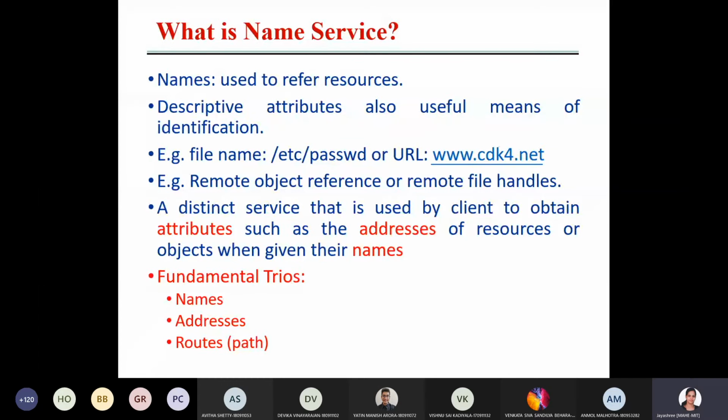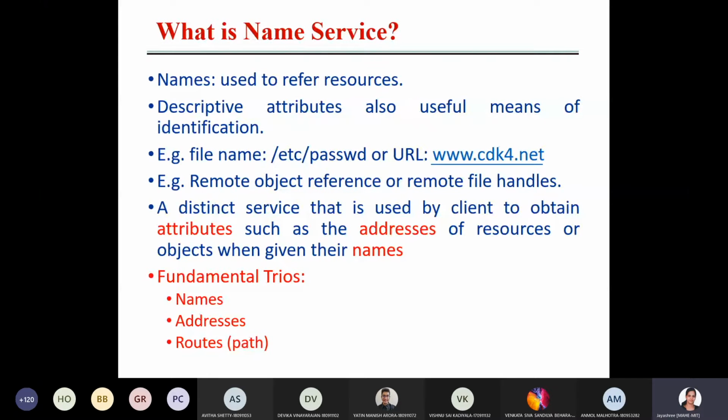What are names? Like normal words, they are used to refer to some resources. See, you have many folders or files or data, information which needs to be referred from different places, locations, technically speaking.